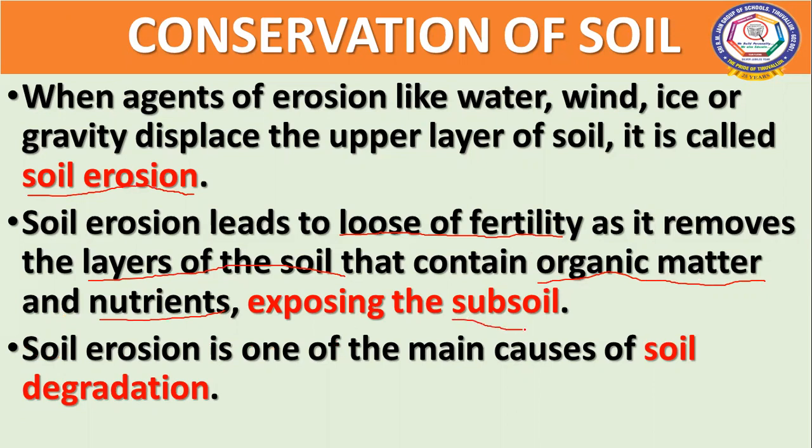The subsoil is not at all so fertile when compared to the topsoil. So this removal of the top layer is called soil erosion. This soil erosion is one of the main causes of soil degradation, children.